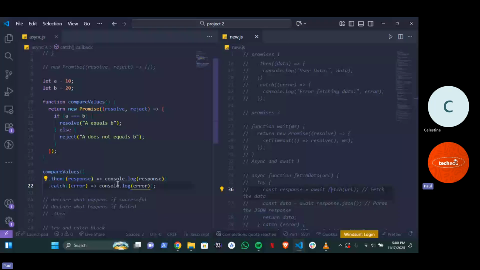So now we've seen the basics of promises. There is a reason why. In our last class, what did we talk about? We talked about async and await, right? And I said I just wanted to go into async and await. But you will not understand async and await properly if you do not first have a basic example or explanation of what promises look like. Do you get? That is why I'm explaining promises now. I'm going to give you one more example on promises and then immediately move into async and await.